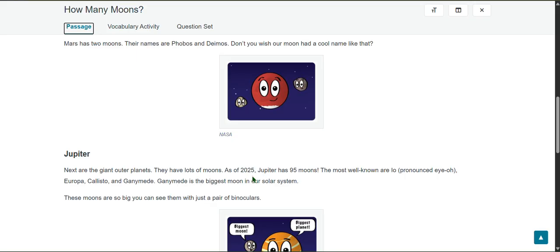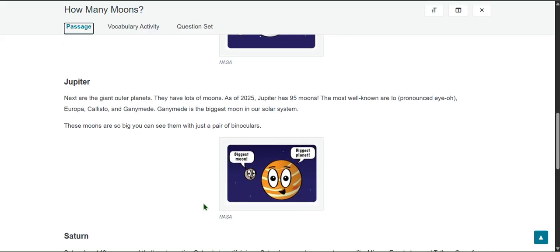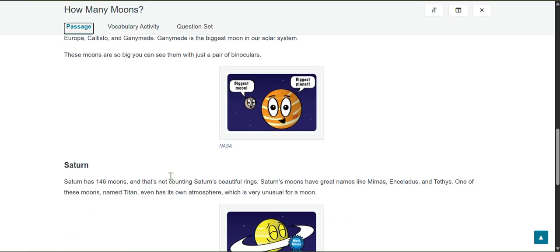As of 2025, Jupiter has 95 moons. The most well-known are Io. That's an I, not an L. Europa, Callisto, and Ganymede. Ganymede is the biggest moon in our solar system. These moons are so big you can see them with just a pair of binoculars. That's pretty cool. Biggest moon, biggest planet.